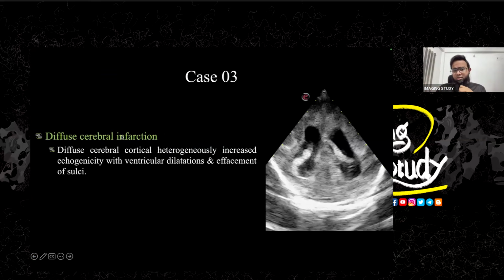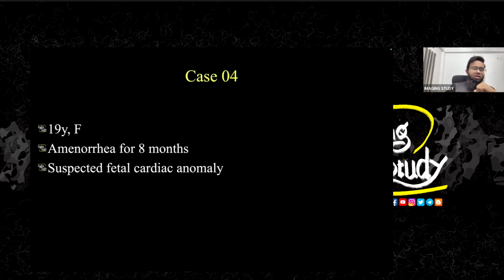Okay, so this is a case of diffuse cerebral infarction, and there is heterogeneously increased echogenicity with ventricular dilatation and effacement of sulci. Okay, so this effacement is a very important feature, and the baby will definitely die very soon. Okay, so this is brain death.